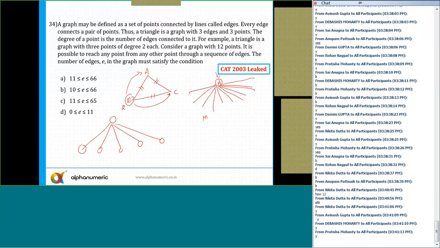So there is 11. Now maximum. For maximum, out of 12 points, select any 2 points. You'll get one side by joining those 2 points. So 12C2, that is equal to 66. This is the maximum. So for maximum, out of 12 points, select any 2 points and join them together.